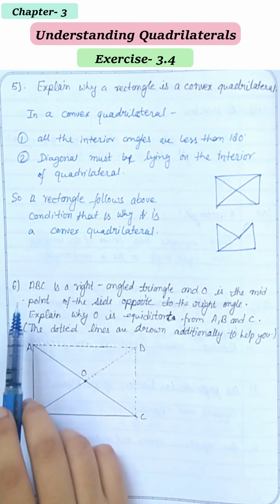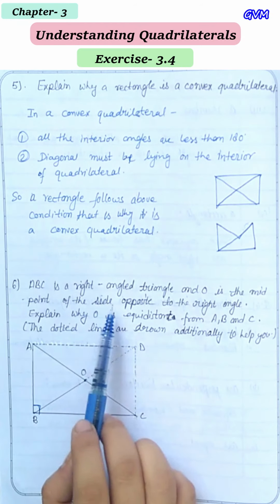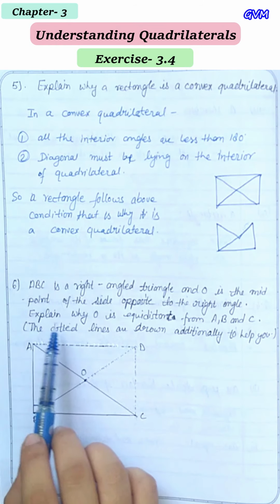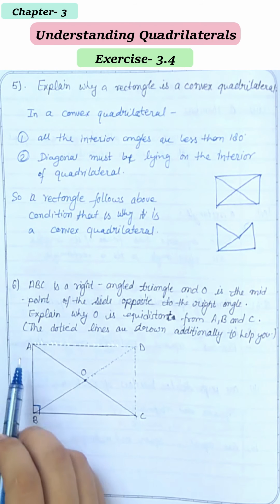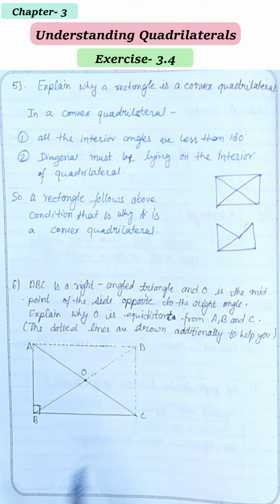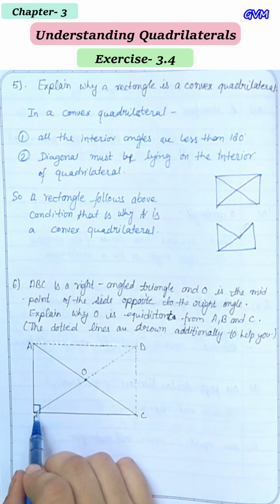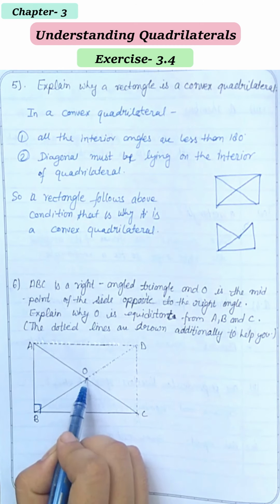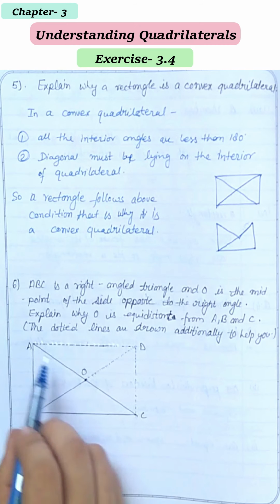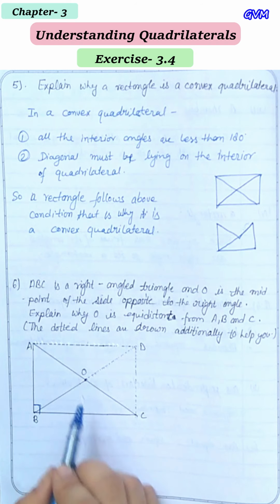Okay, question number 6 is ABC is a right angle triangle and O is the midpoint of the side opposite to the right angle. Explain why O is equidistant from A, B and C. So here right angle triangle ABC is given and in this figure B is the right angle and it is said that the point opposite to this angle, that is here O, and we have to explain why this point is at equal distance from A, B and C. Okay, that means AO is equal to BO is equal to CO.